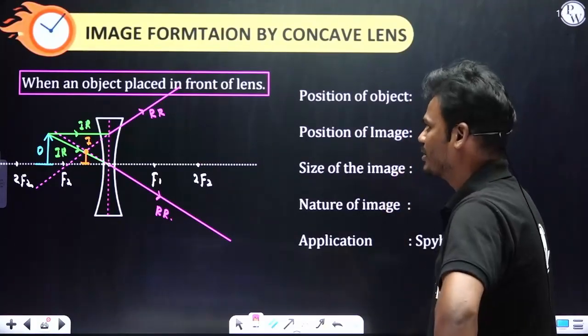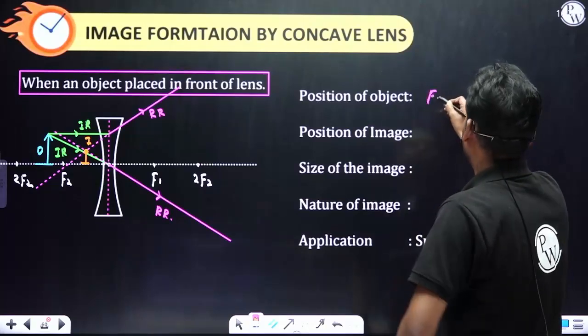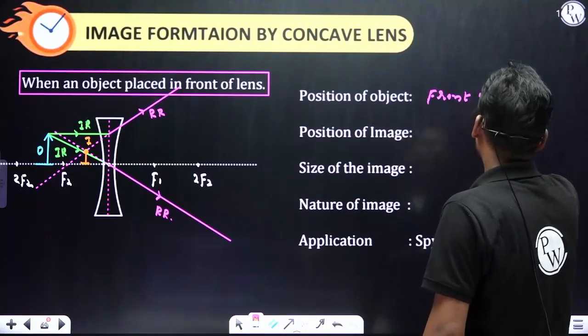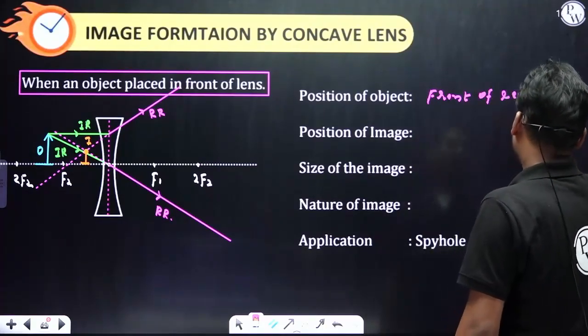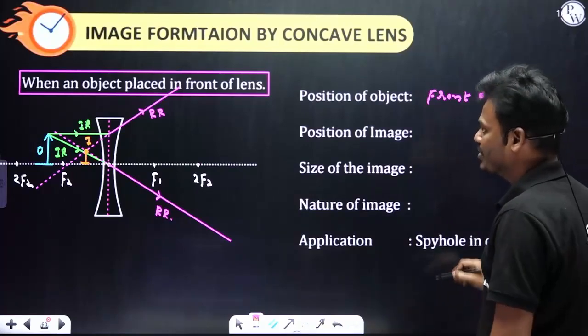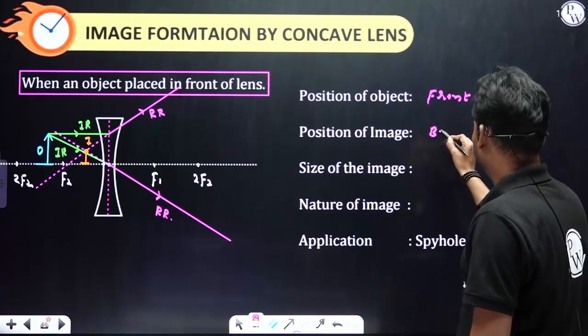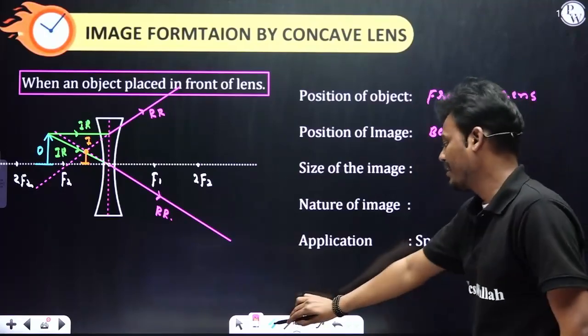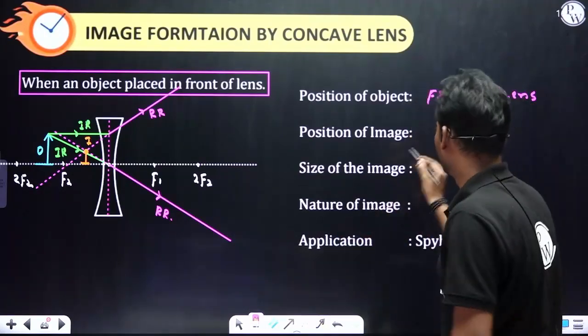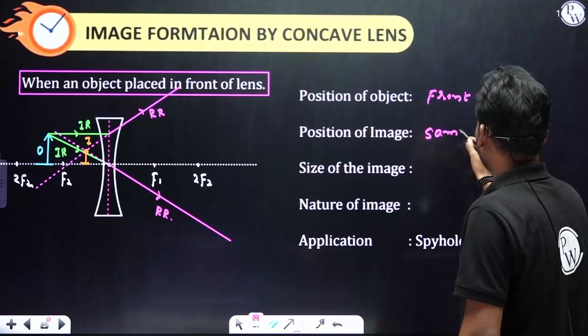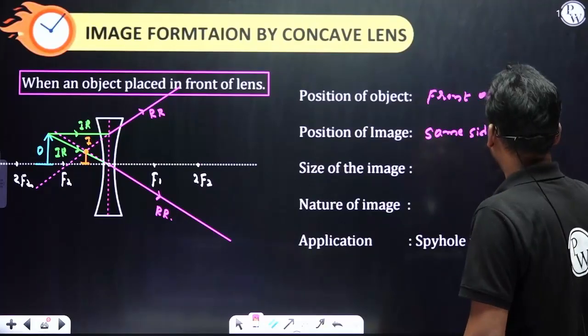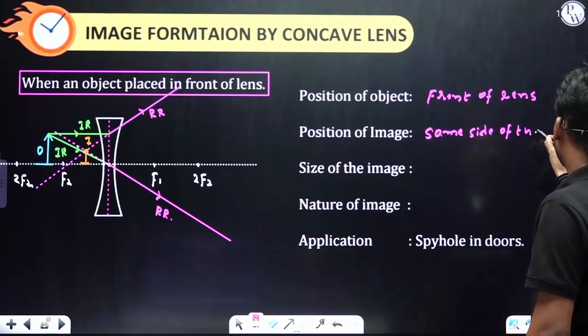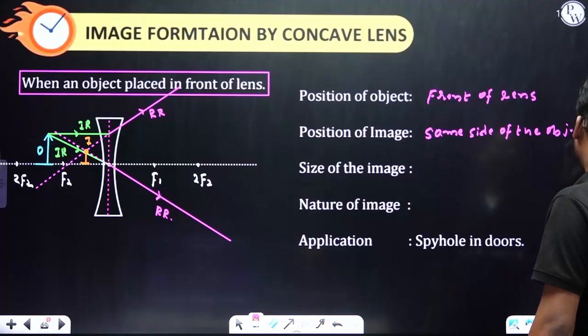Fine. So characteristics of the image formed by a concave lens. When the object is placed in front of the lens, the position of the image is on the same side of the object.